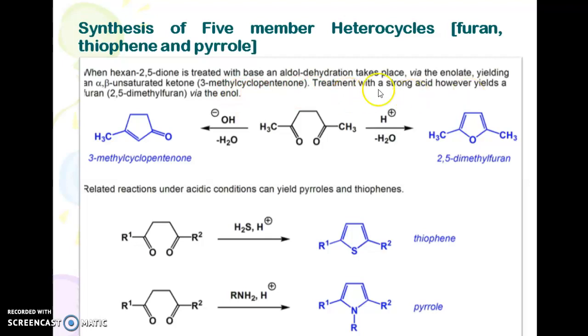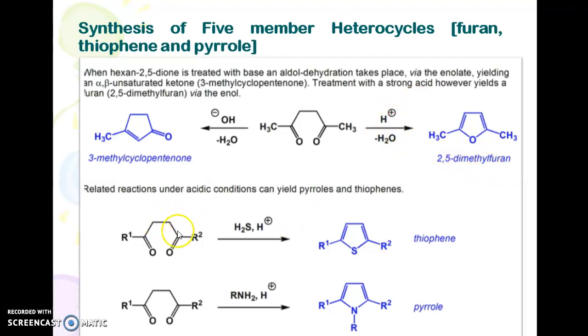Treatment with a strong acid, however, yields a furan, that is 2,5-dimethylfuran via enol. So this is 3-methylcyclopentenone, which loses a molecule of H2O via OH. On treatment with strong acid, it gives 2,5-dimethylfuran.